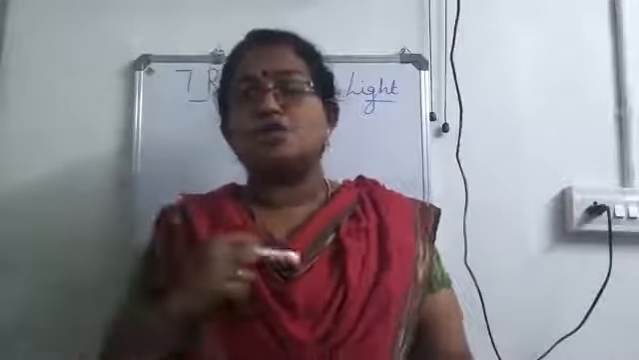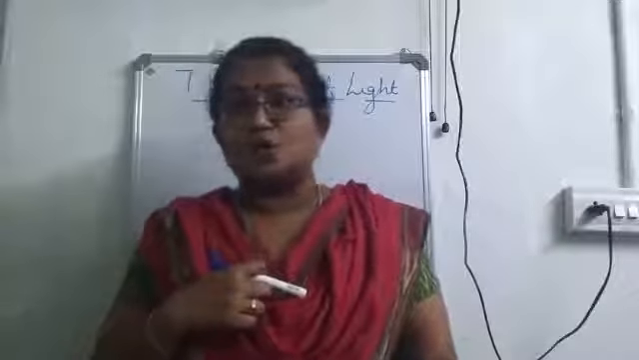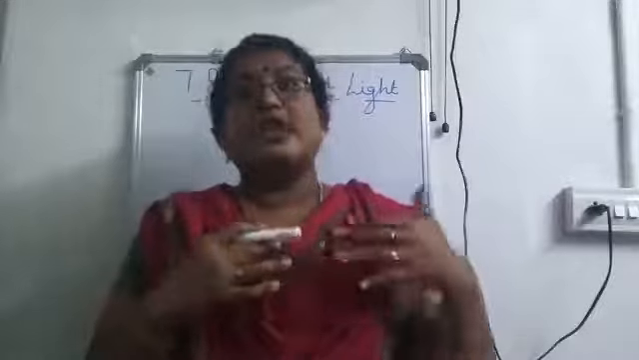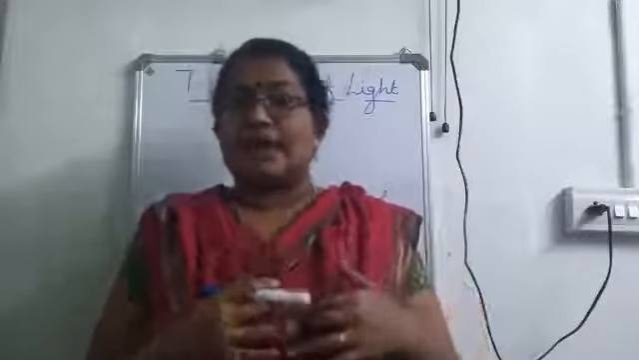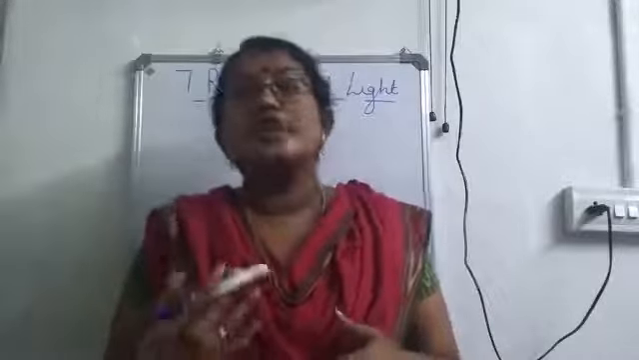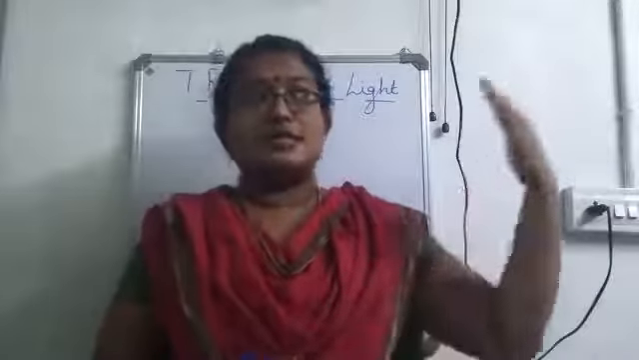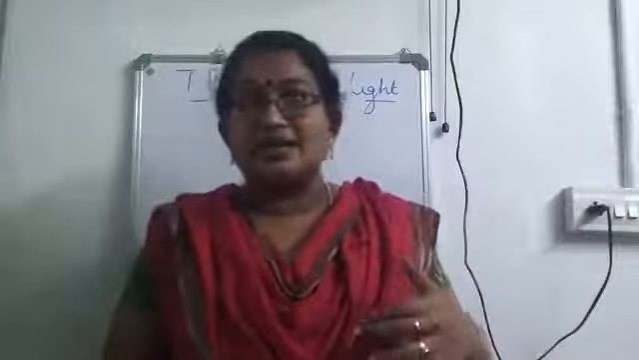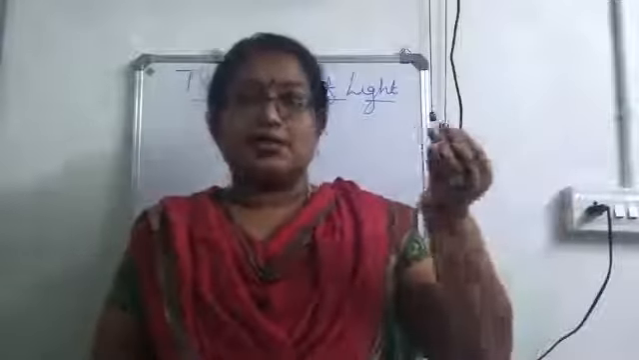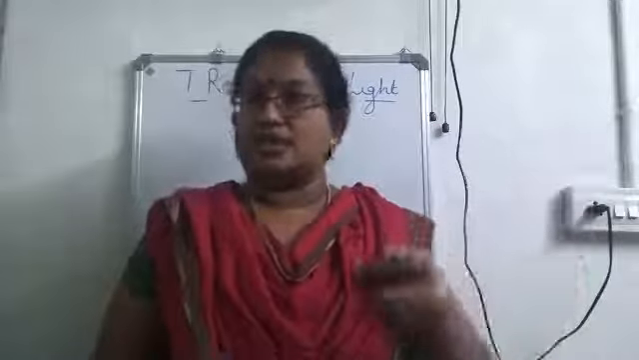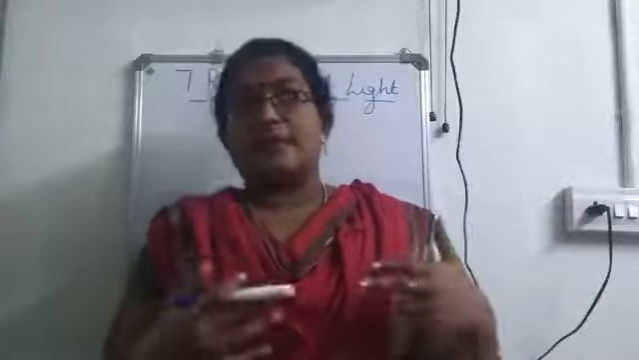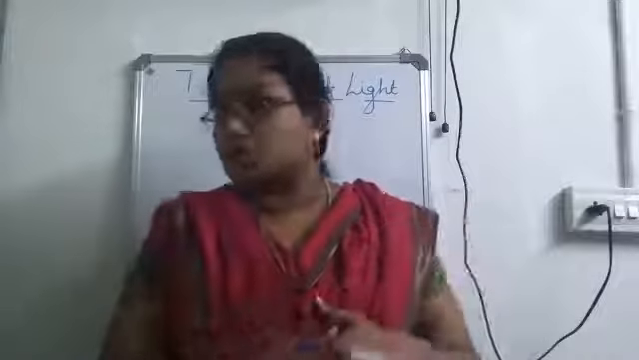Will all the objects emit light? No. Some objects will emit their own light, and such objects can be called luminous bodies or luminous objects. Since they are emitting light, this light will fall on our eye and we can see that object. Example: sun, stars, all those things.